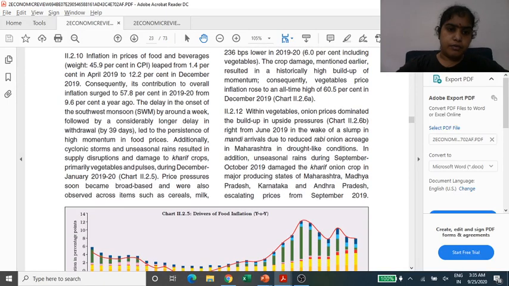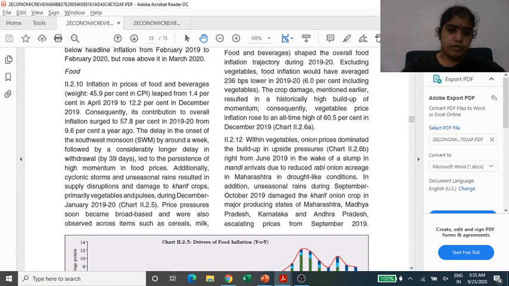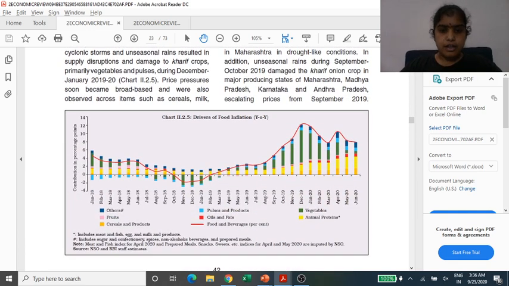When we talk about food, it is because of the delayed onset of the southwest monsoon. Also, the drought-type situation for the rabi crop and the longer delay in the withdrawal led to the persistence of high momentum in food prices. When we talk about food prices and inflation in food, these are the constituents: fruit, cereals, pulses, oil, food and beverages, vegetables and animal protein.